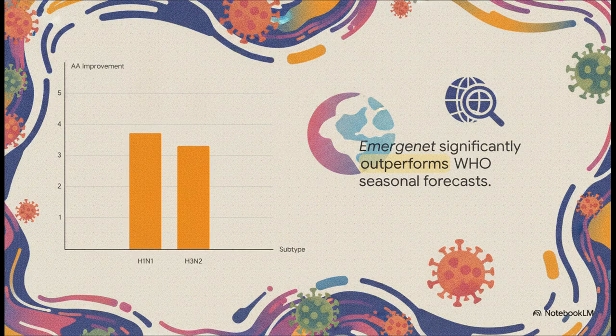And the results? Absolutely striking. Emergenet vastly outpredicts the World Health Organization on seasonal flu. Looking at 2 decades of historical data, Emergenet gave an average match improvement of 3.73 amino acids for Northern Hemisphere H1N1 and 3.32 for H3N2. Think about that. It achieves this strictly computationally, outperforming massive, resource-intensive global surveillance networks using pure mathematics.